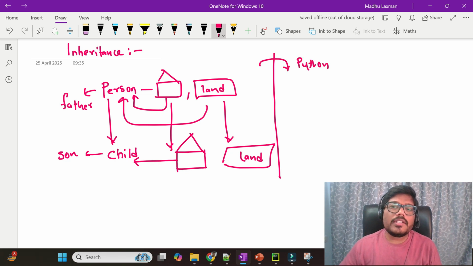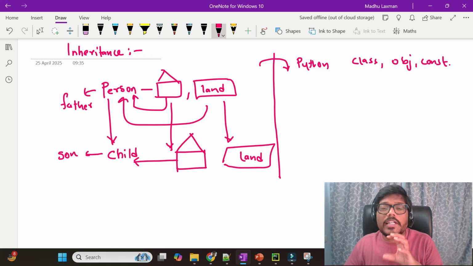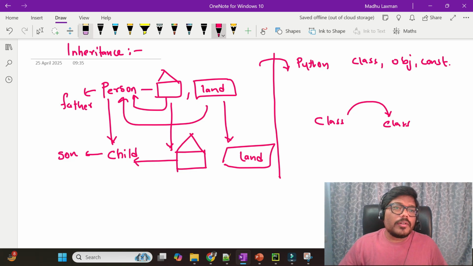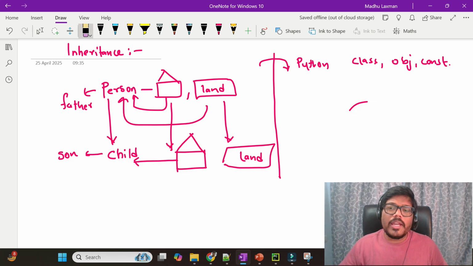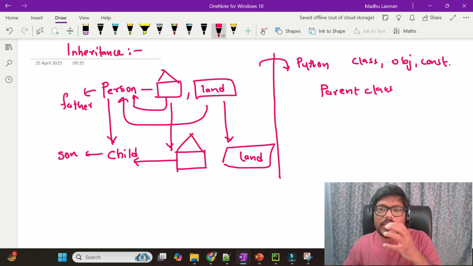We already discussed what is a class, what is an object, what is a constructor in our earlier videos. In addition to that, this concept will be inheritance. In Python we can create a class from another class. This is a beautiful and interesting concept. We will call the main class, or class 1, as the parent class. We can create a class from this class.